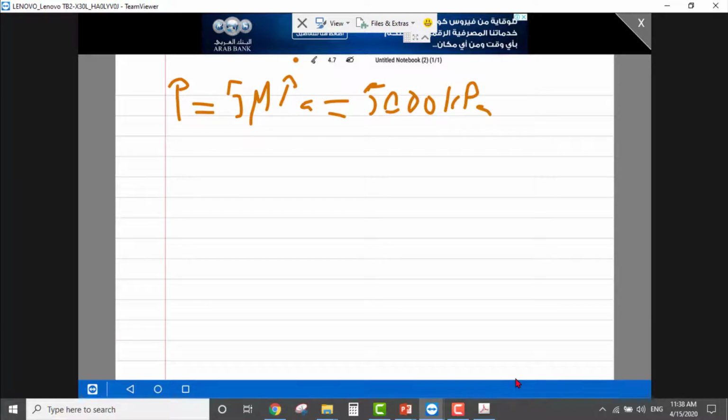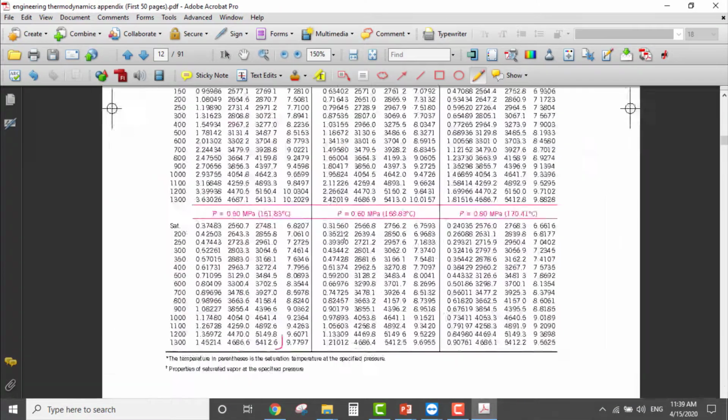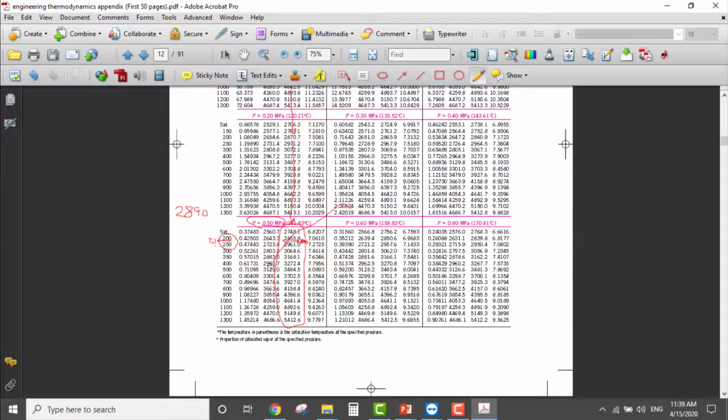Okay, and the question gave us temperature, which is 80 degrees Celsius. So we have two properties, pressure and temperature. It's mentioned that we have liquid water. So let me erase everything.